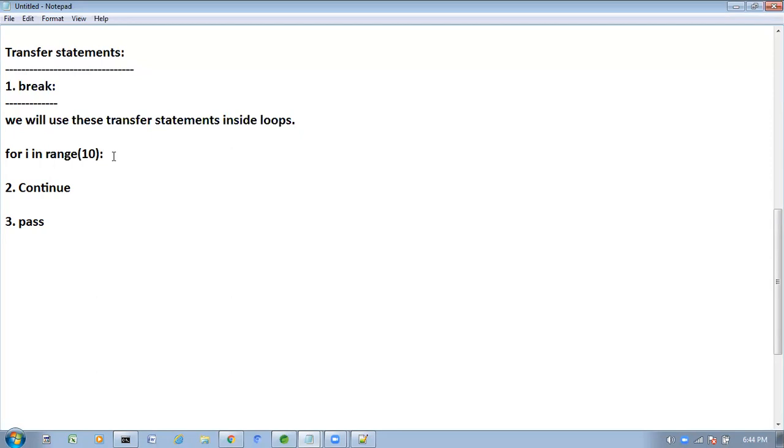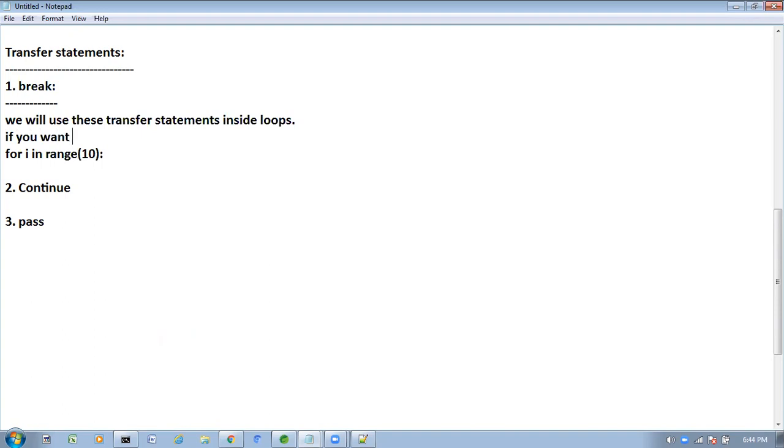Right? If I value is 6, I want to break that loop. In that case, we have to go for break statement. When we will go for break statement: if you want to break the loop execution based on some condition, then we have to go for break statement.